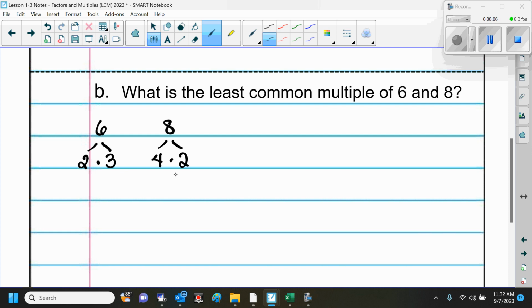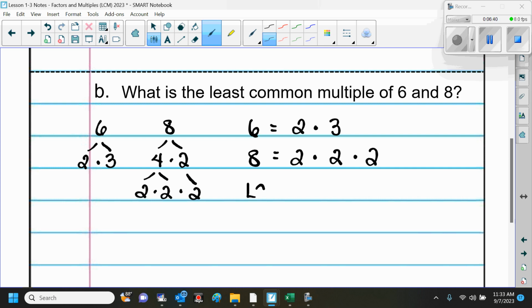Good. And then are those prime? No, we can break down the 4 to 2 times 2. And then don't forget to bring down that 2. Now, remember yesterday again, we lined them up. Okay? So for 6, we've got 2 times 3. For 8, we have 2 times 2 times 2.